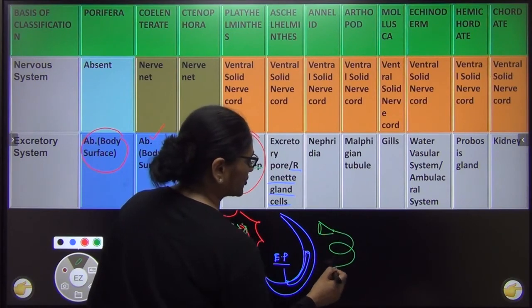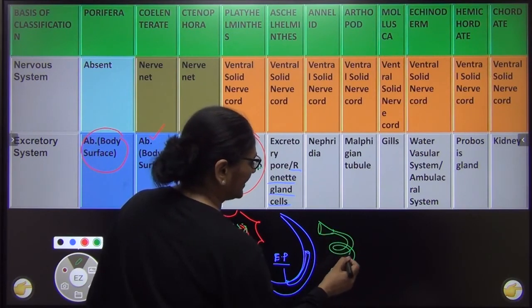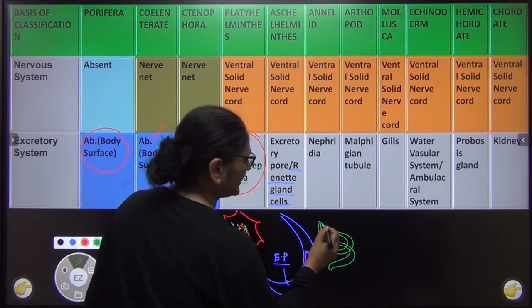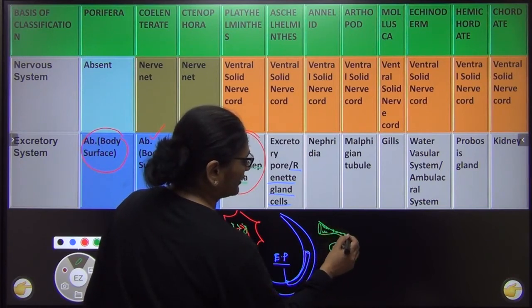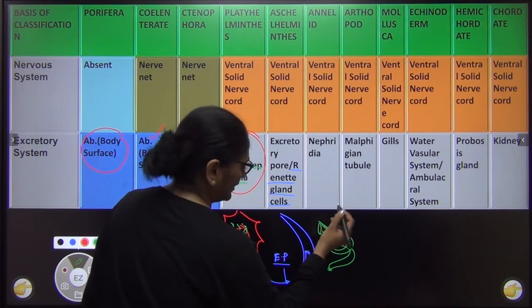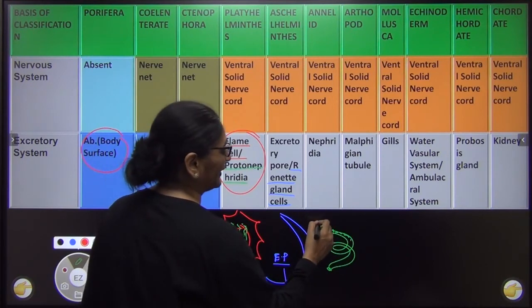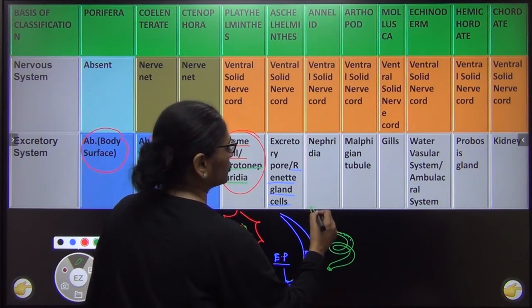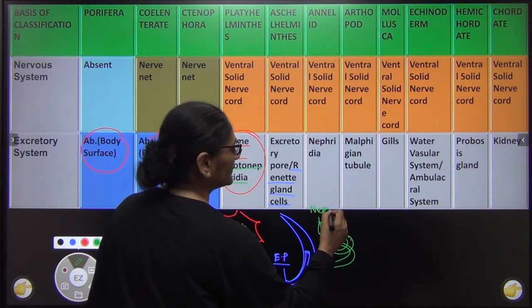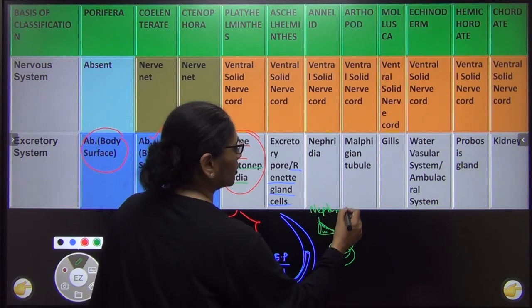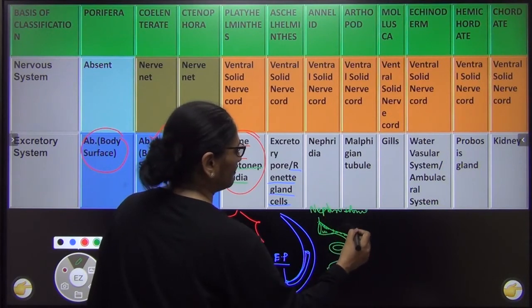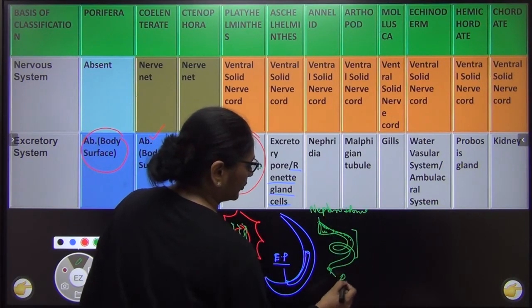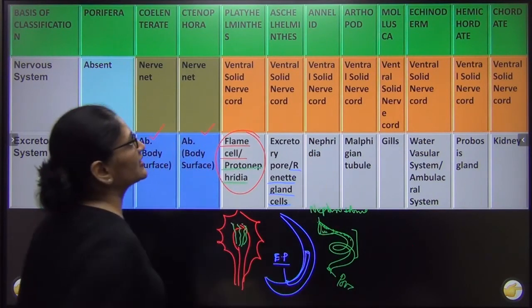It is a highly coiled structure जिसके अंदर में बहुत cilia होता है. They have cilia. These cilia draw in the waste, and it has various parts. I'm going to teach you later. This structure is called nephridia. This is called the nephrostome. Stome means mouth. Nephrostome. Right? This is the main body, and this is the nephridiopore. And this structure is called nephridia.